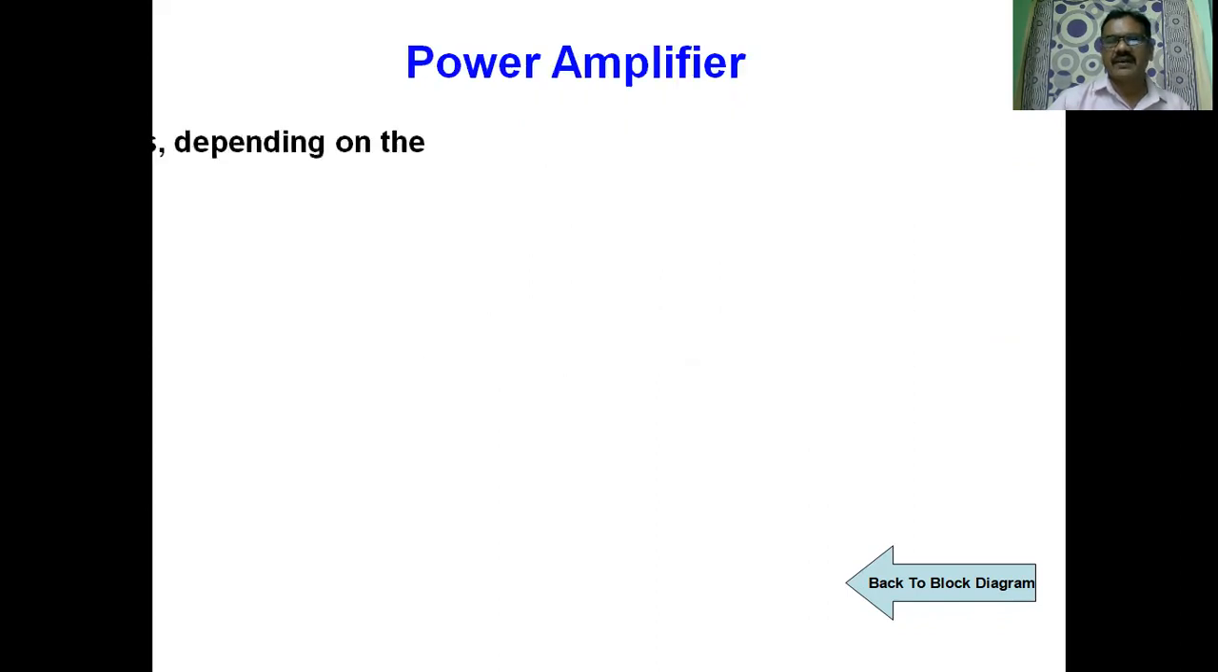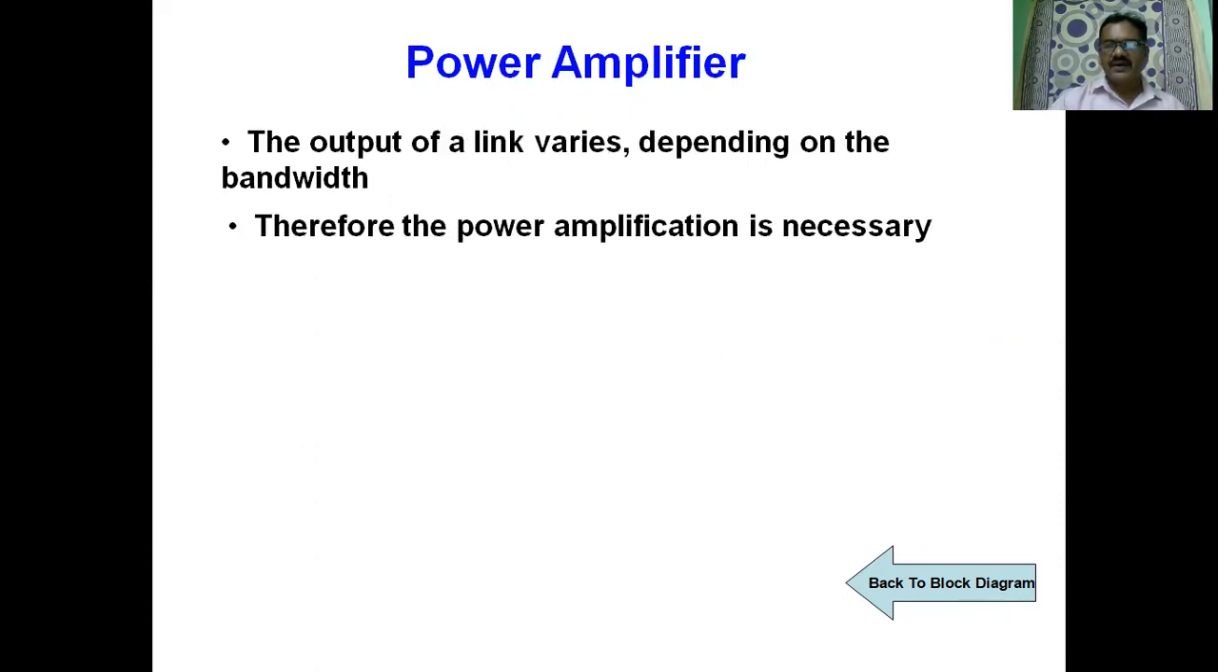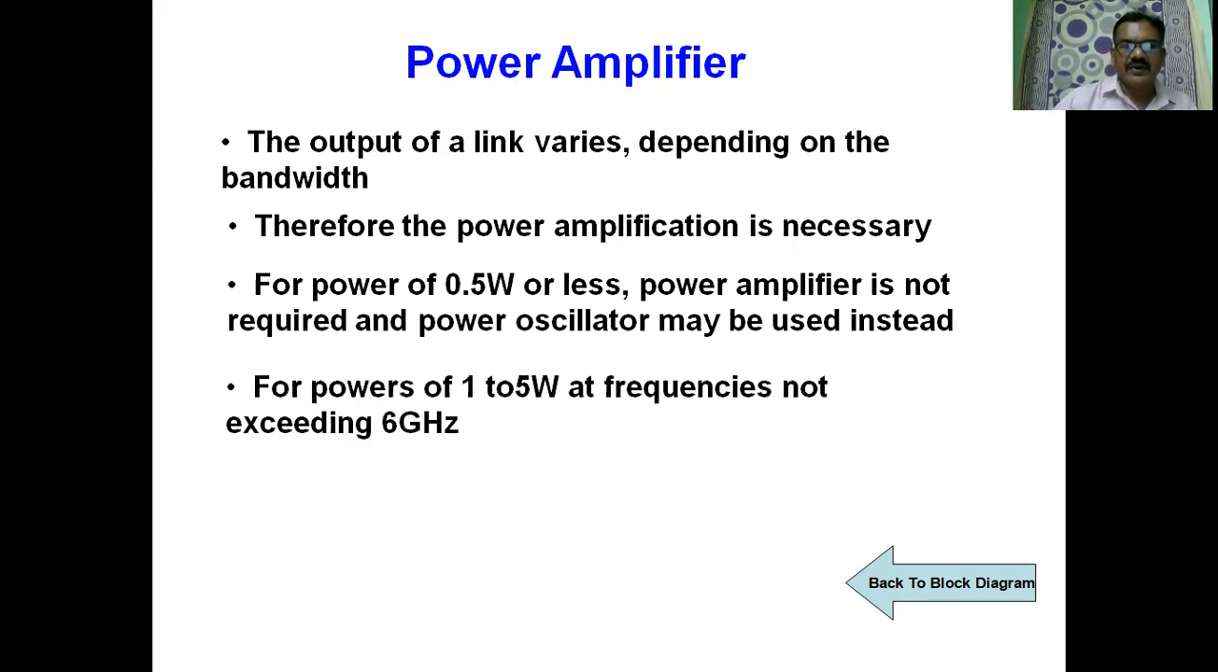Then we have a power amplifier. The output of a link varies depending on the bandwidth. Therefore, power amplification is necessary. For power of 0.5 watts or less, a power amplifier is not required. A power amplifier can also be used for low powers. For powers of 1 to 5 watts, we require power amplifiers.